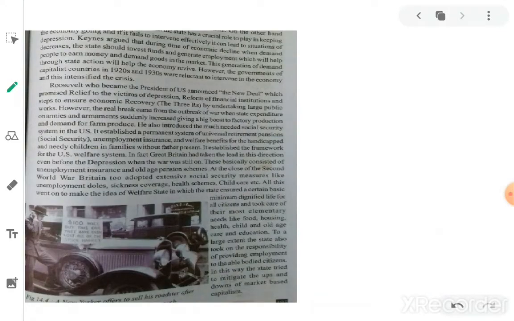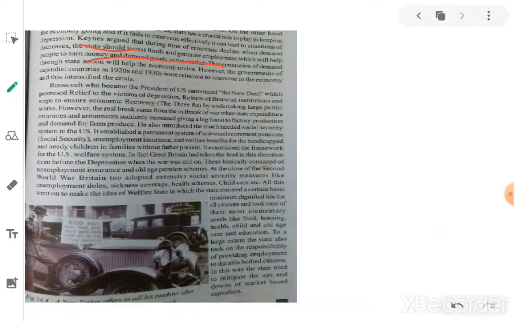Here, one well-educated economist, Keynes, argued that during a time of economic decline, when demand decreases, the government should invest funds and generate employment, which will help people to earn money and demand goods.